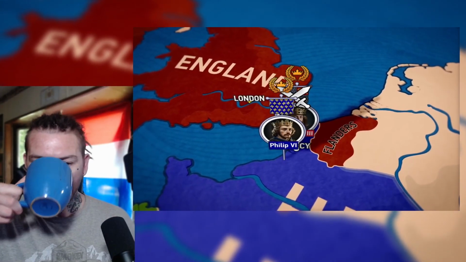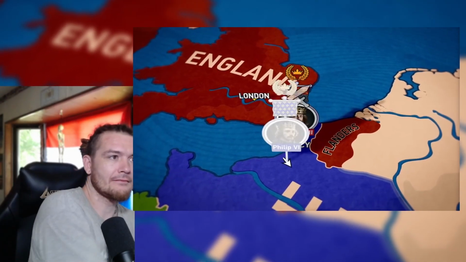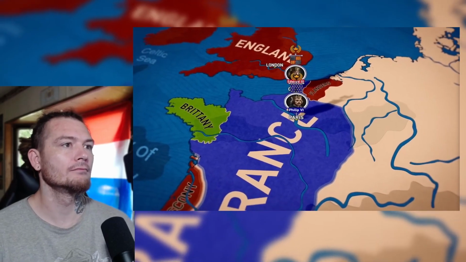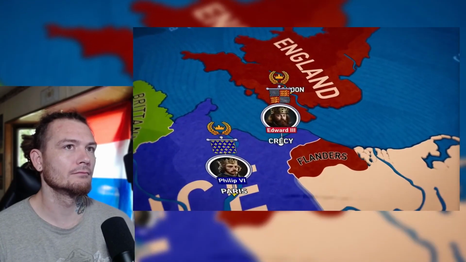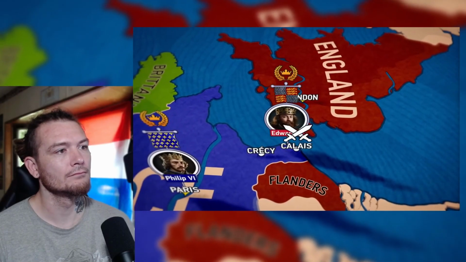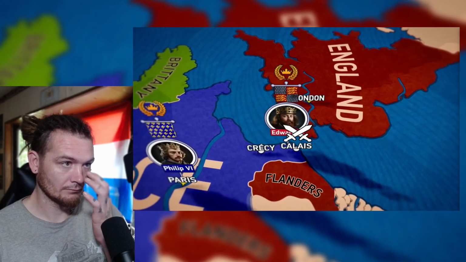That night, Philip VI realized the heavy losses he had suffered and decided to retreat, leaving a third of his army on the battlefield. After defeating the French, Edward III decided to consolidate his continental holdings. He began the siege of Calais, which lasted a year. This gave the French enough time to gather a new army.